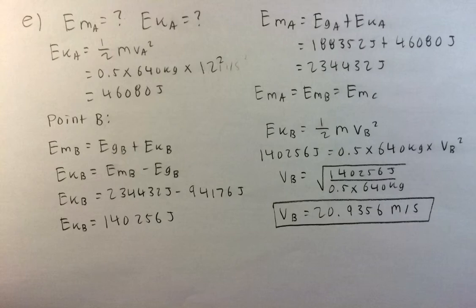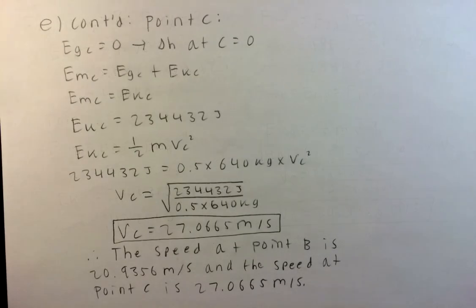After finding the total mechanical energy, we can then calculate each point separately. For point B, you must first find the gravitational potential energy at that point. You can then subtract the amount of energy from the mechanical energy to find the kinetic energy at that point. Once again, you plug this number into the kinetic energy equation and solve for velocity.